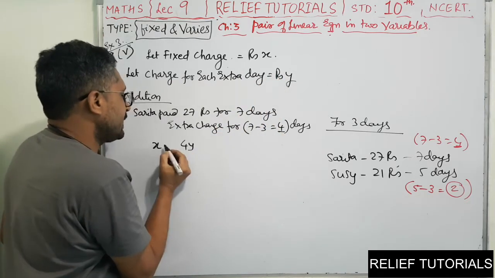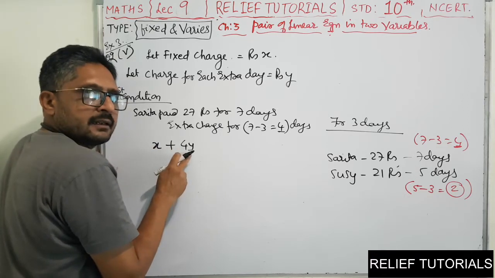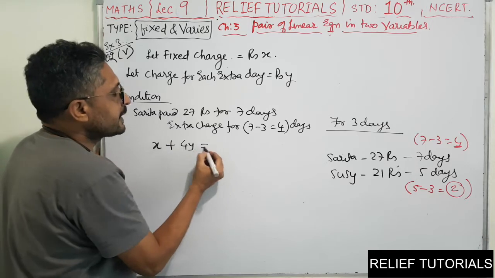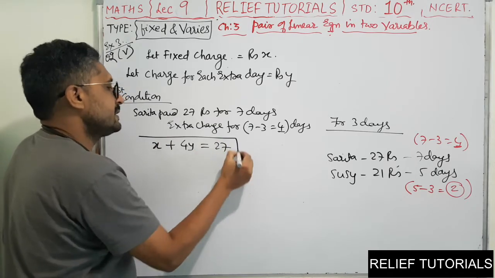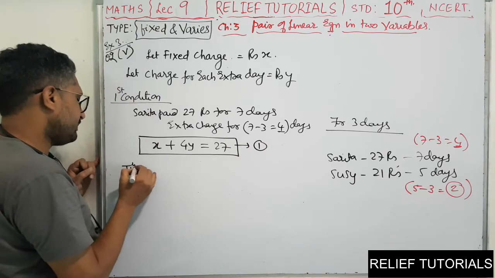So here, 4y. The fixed charge for 3 days, and now the extra charge for 4 days, that is 4y. And the total amount paid is 27. So this will be the first condition. Easy. Now the second condition.